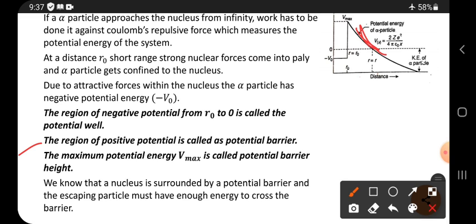This is the positive potential, the outside potential. When the particle is present outside the nucleus, this is the potential energy. When it is present inside, this is the potential energy. The region of positive potential is called the potential barrier. The maximum potential energy is called the potential barrier height. So this maximum energy is called the potential barrier height.